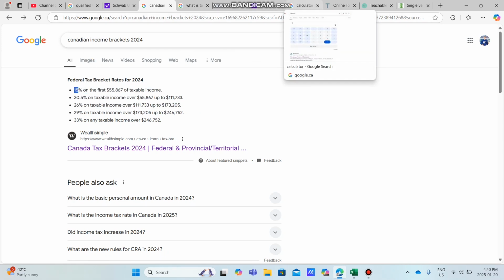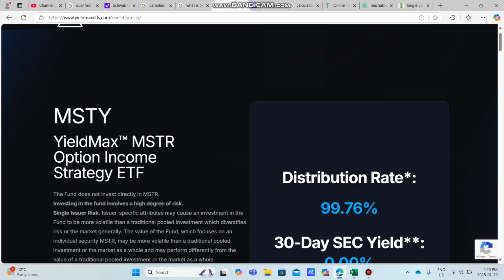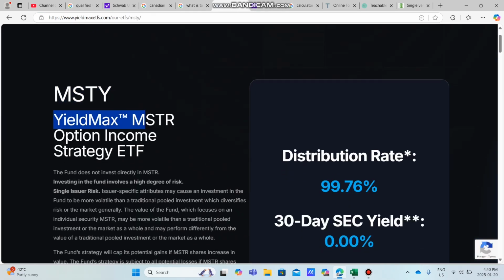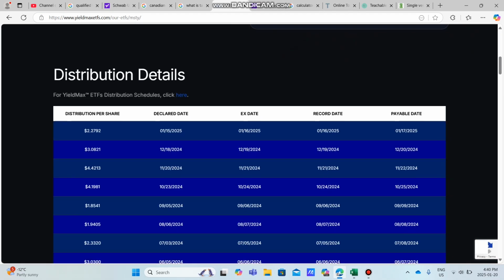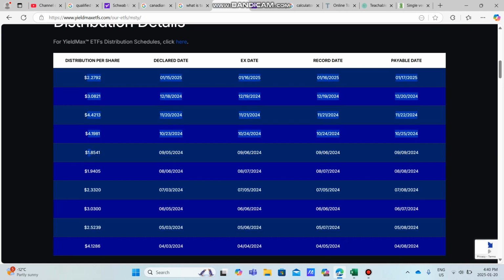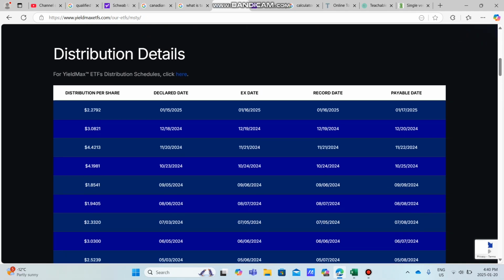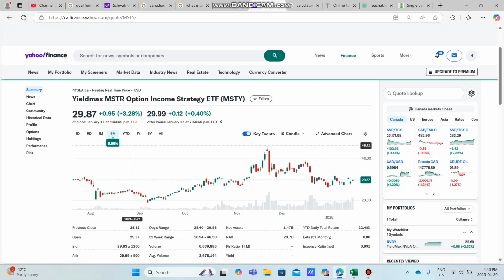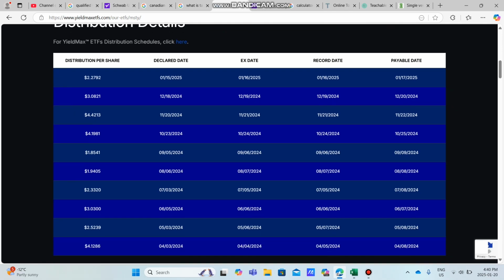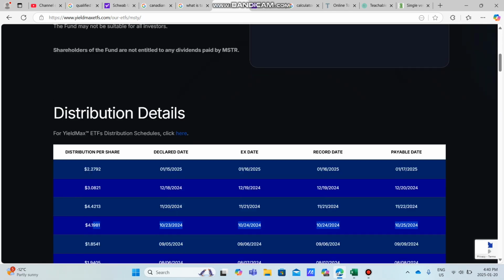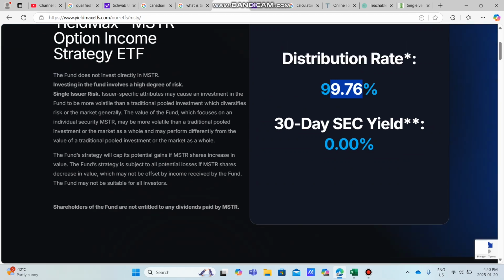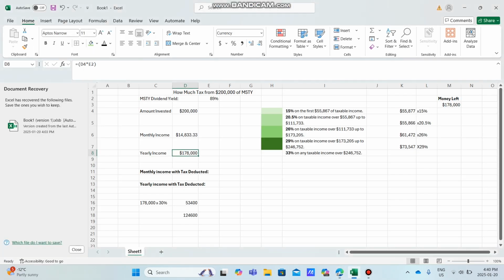So I have my calculator ready. Let's do this. MSTY. It says it has a 99% dividend yield. I kind of looked at previous distributions of this ETF, and it seems like an 89% is pretty fair. A 99% dividend goes off of this last dividend, $2.27 at the current share price, roughly about $30. As you can see here, they paid many dividends way above that, but they do have some below. And I just wanted to undercut it a little bit. So we're going with an 89, not a 99% dividend marker.